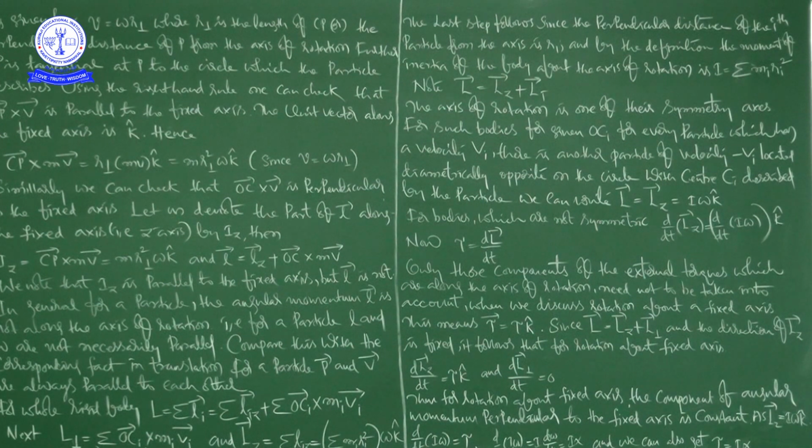Please try to understand the situation. For such bodies with a symmetric axis, for a given omega, for every particle which has a velocity v_i, there is another particle of velocity minus v_i located diametrically opposite on the circle with center C_i described by the particle.